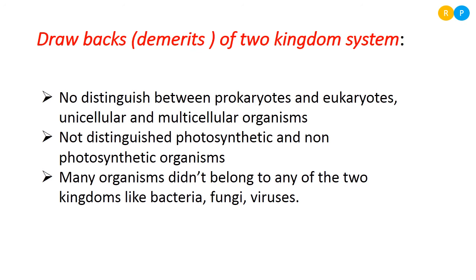They belong neither to kingdom Plantae nor to kingdom Animalia. Clear, right? There is no proper place for bacteria, fungi and viruses. Because of all this, the two kingdom system of classification failed.